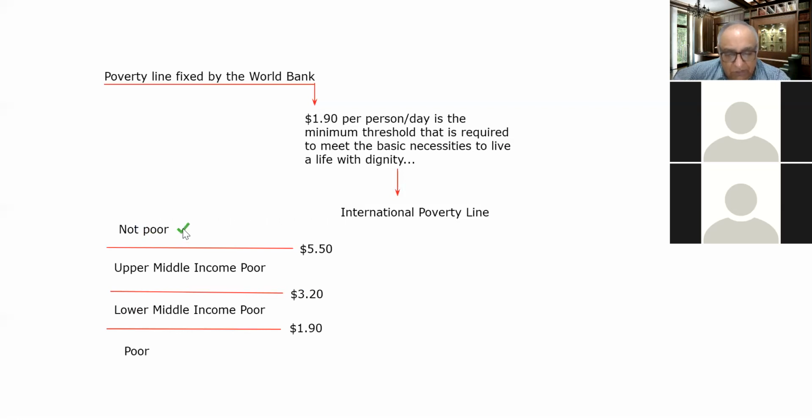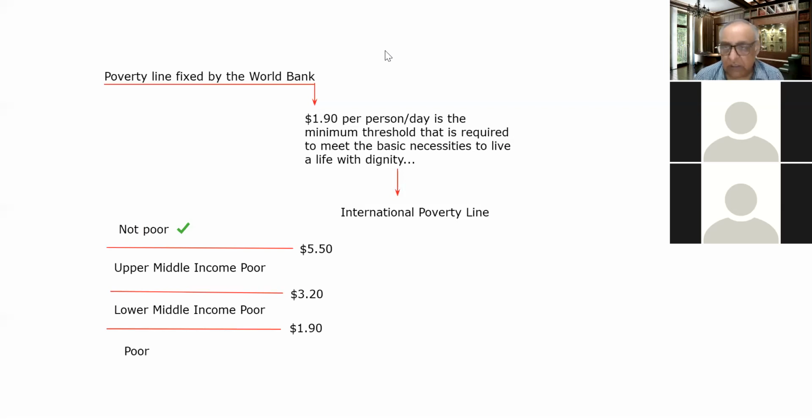So if one is earning at the rate of dollar 5.50 or above, that is treated as not poor. If the daily earning of one person is above 3.20 but below 5.50, that is the upper middle income poor.